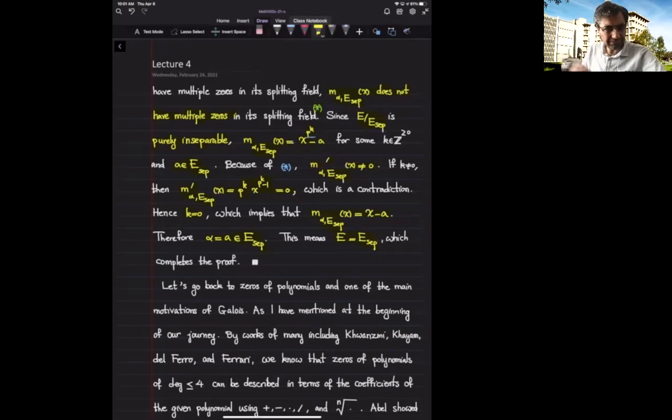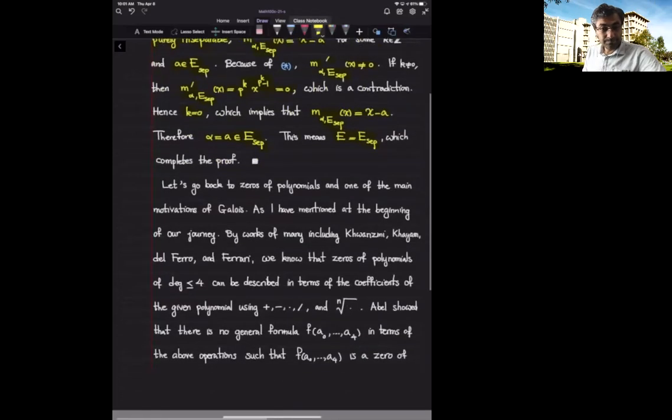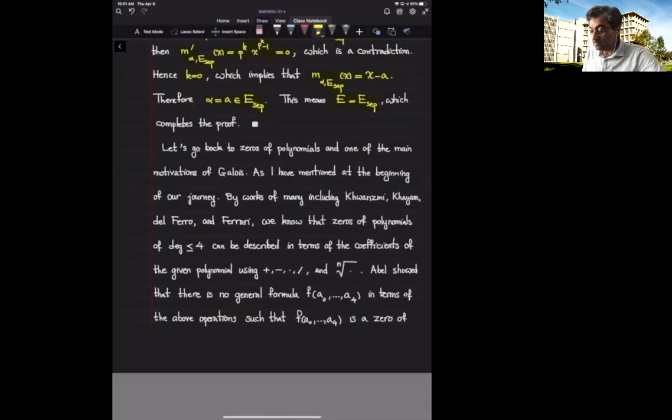Okay, so now that we have a better understanding of separable extensions, let's go back to what we started the whole course, or the whole journey. We started with zeros of binomials, and we have said that Khwarazmi, Khayyam, Del Ferro, Ferrari, these guys provided formulas for zeros of polynomials of degree at most 4.